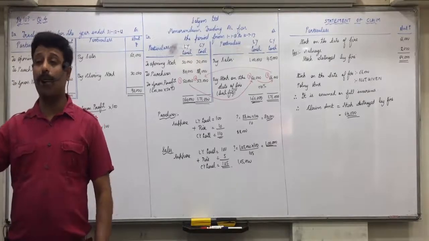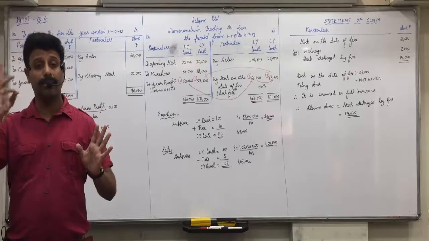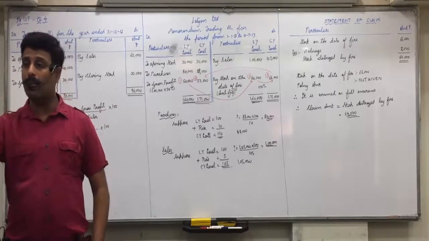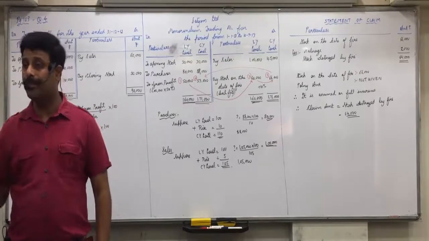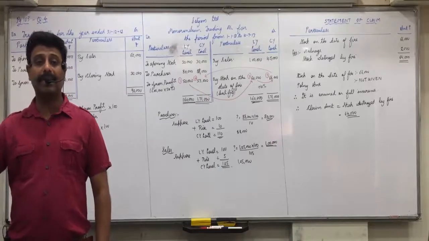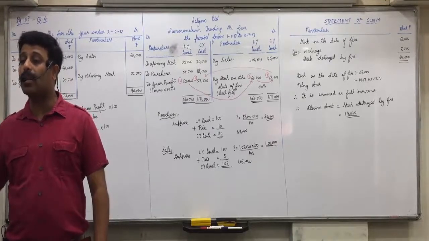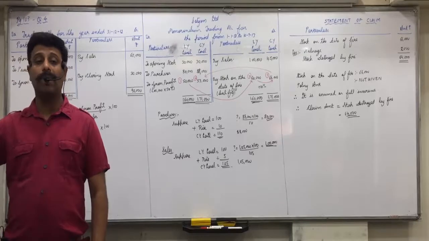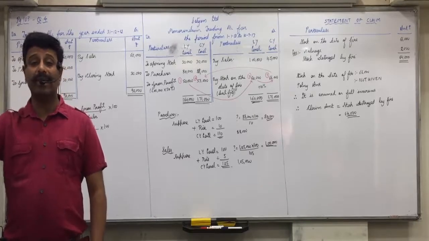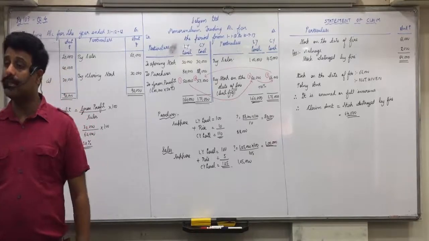So you just have to make all the trading accounts with 3 columns: normal, abnormal, total, in whichever year it's included. And percentage of gross profit etc. will be done only in the column of normal. Abnormal will have its own figures depending on the value given in the question.